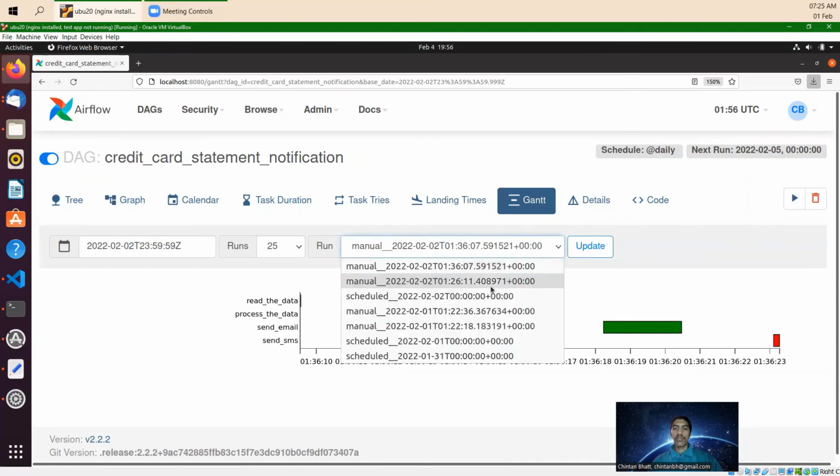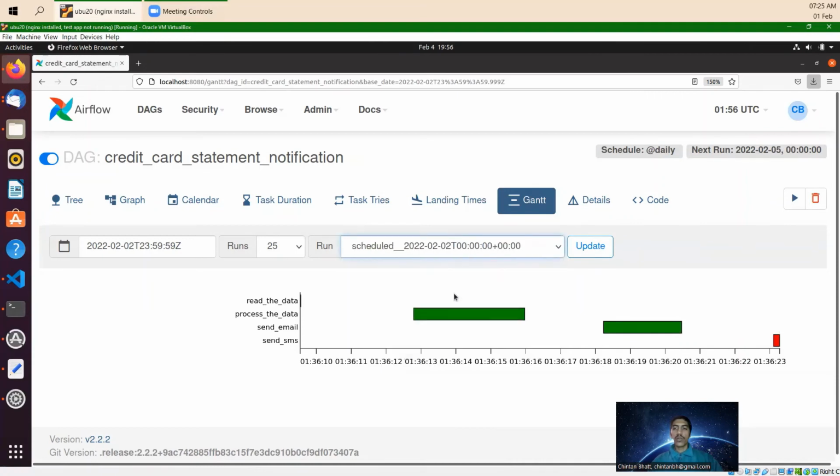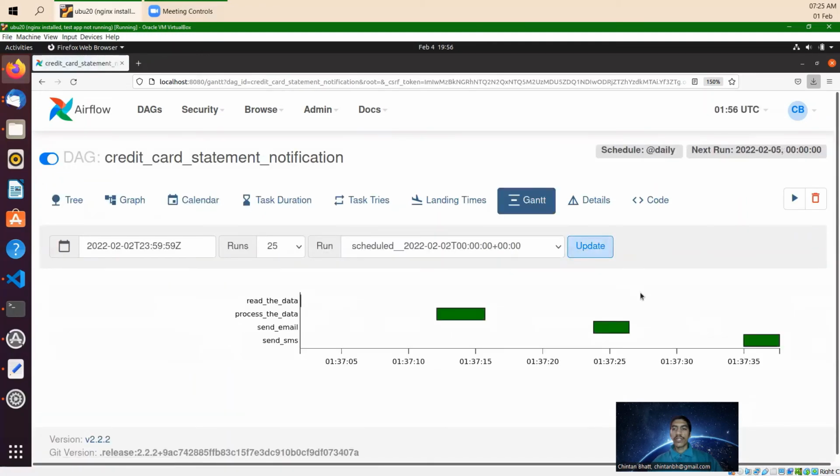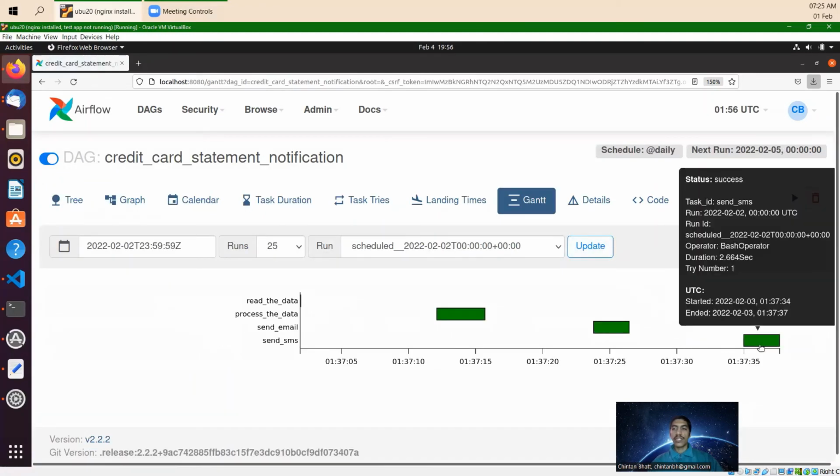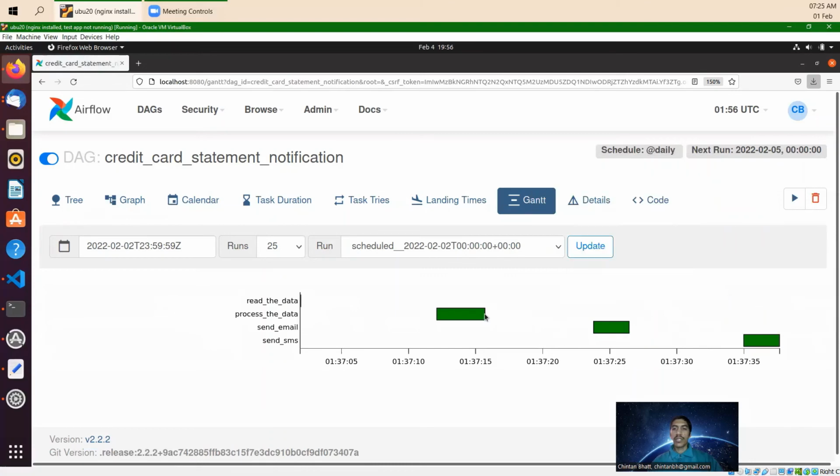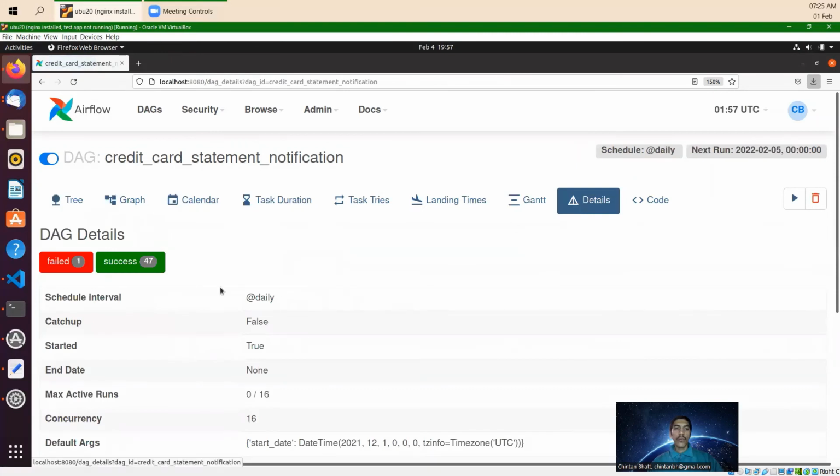If you look at my last scheduled run, I'm just updating here, and it has succeeded. At that time the send SMS took much time. So this is how you can see how much time it took. On the details page, you can see how many times it ran successfully and how many times it failed.